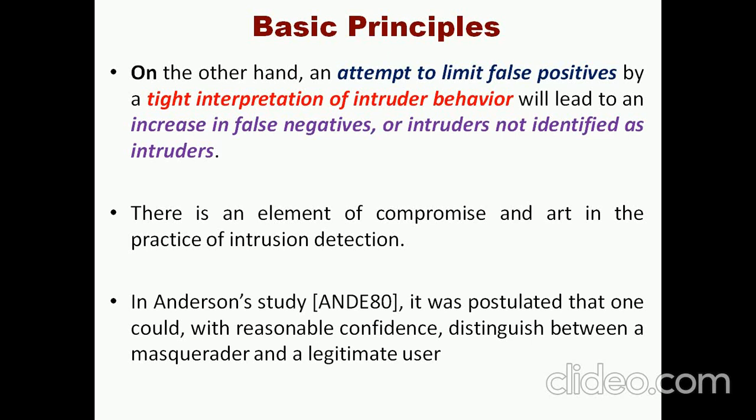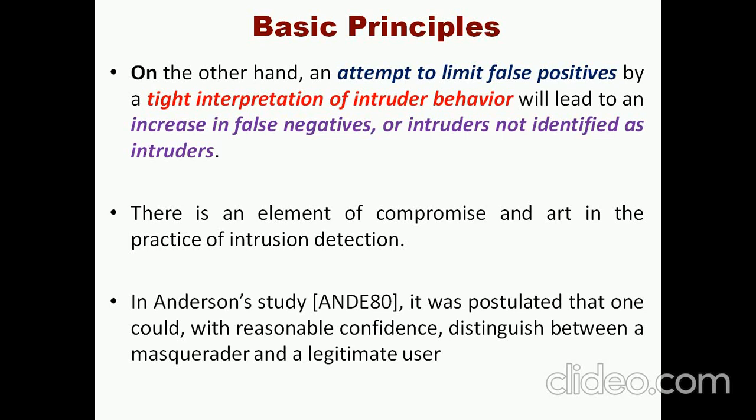Okay, in case we want to limit the false positives, because with a false positive the answer is correct but we have used the wrong methodology, so it is one of the data interpretation errors, obviously we need to go for a tighter interpretation of the intruder's behavior. In that case, it will increase the false negatives, where sometimes the intruders are not identified as intruders. So we have to create a balanced intrusion detection mechanism based on the behavior of the legitimate, normal user and the intruder.